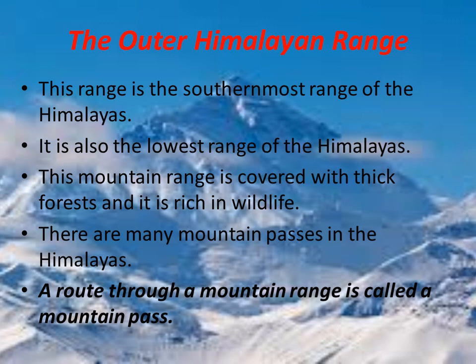Now let's come to the third part of the Himalayan range. This is called the Outer Himalayan Range, also known as Shivalik. Yes, this range is the southernmost range of the Himalayas. It is also the lowest range of the Himalayas. This mountain range is covered with thick forests and it is rich in wildlife.